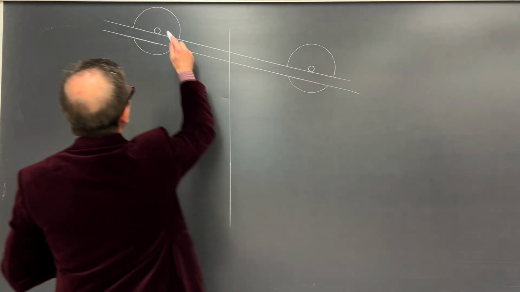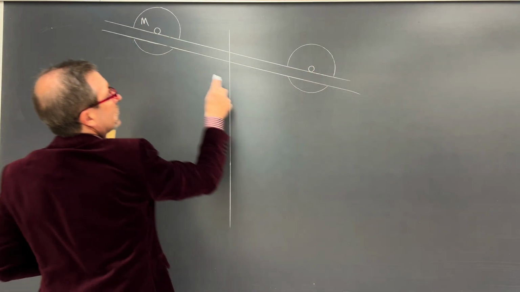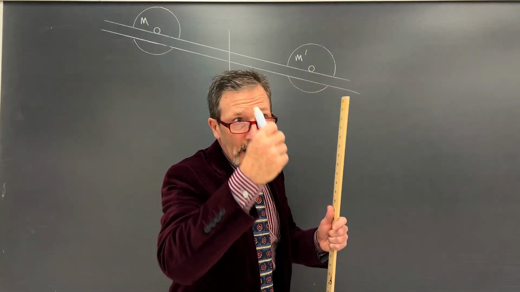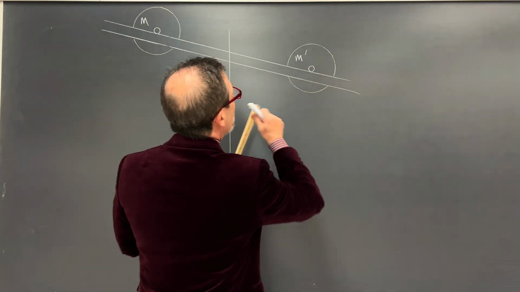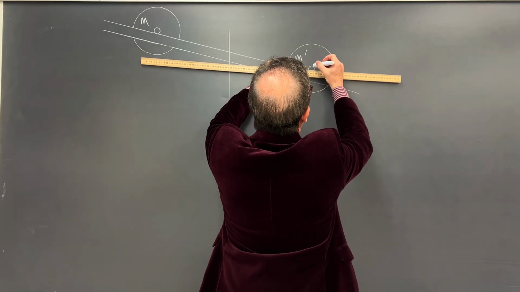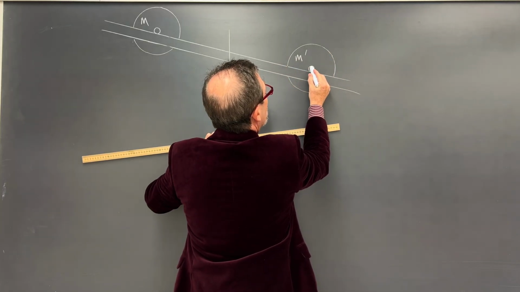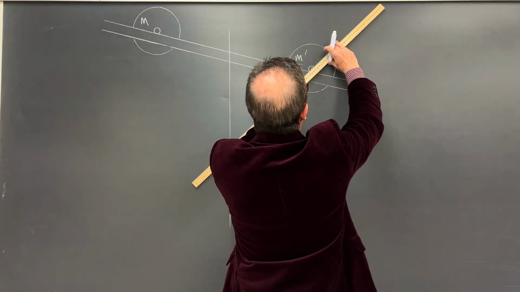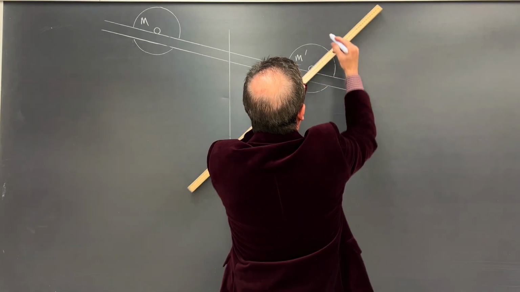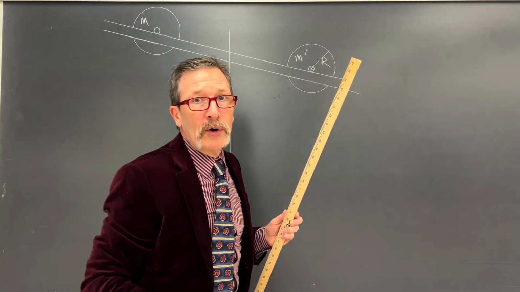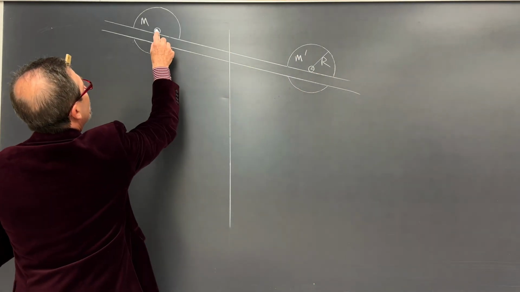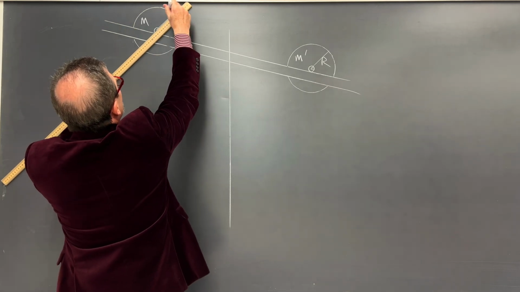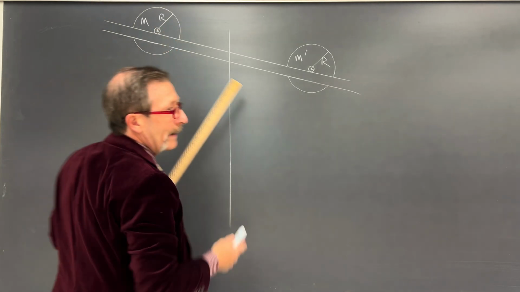Let's say this is going to have some mass m. That little caret symbol or apostrophe means after. And let's say that this is going to end up having some small radius right here, and I'll call that little r. And then I'll have this larger radius right here, and that will be capital R. And I'll do that for the other side also, and I'll put a capital R there.